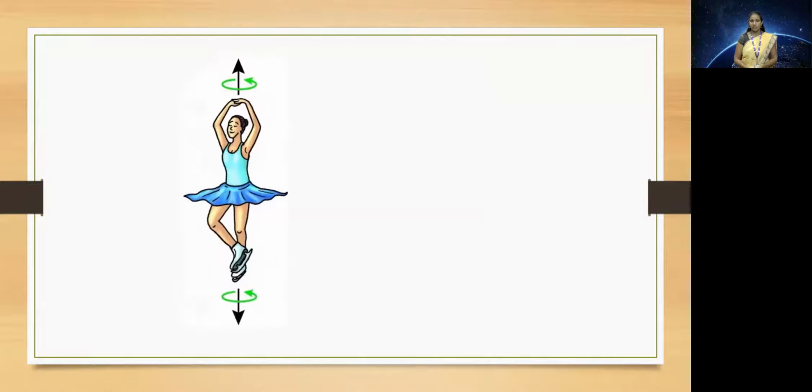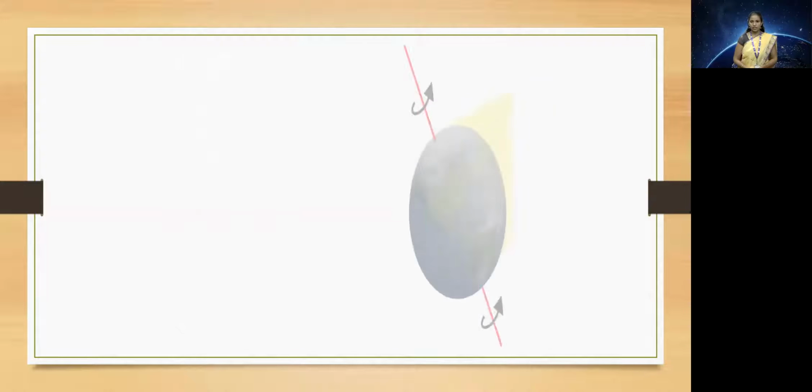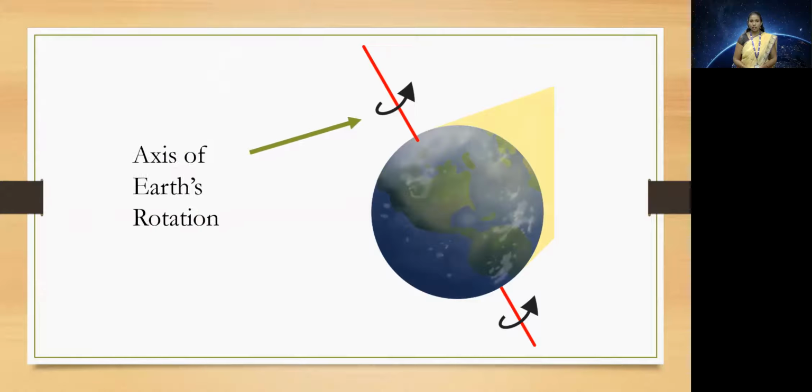Here we can see a ballet dancer, which is spinning. So again, it is spinning around an axis passing through it. So this is known as the axis of the dancer's rotation. Likewise, this is our Earth, which is rotating continuously. And the red line that we can see is the axis, an imaginary line around which the Earth rotates. So it is also known as the axis of Earth's rotation.